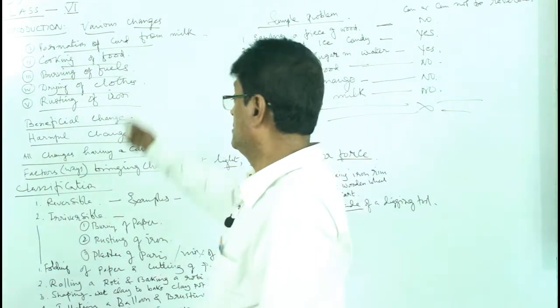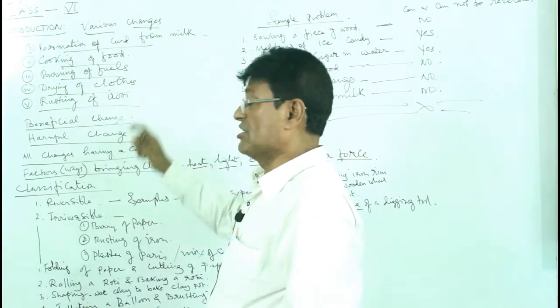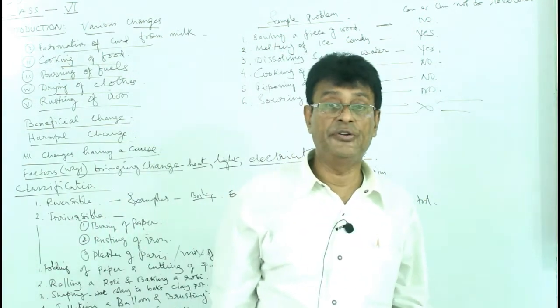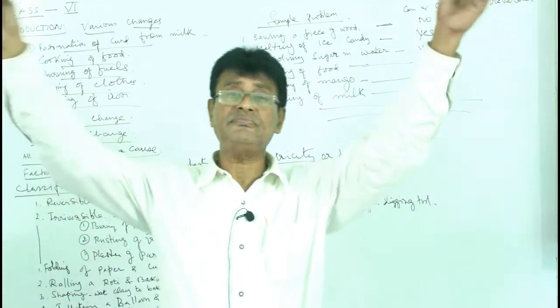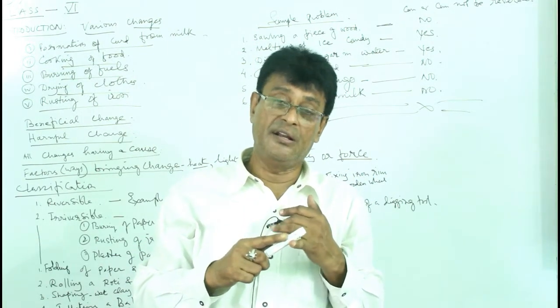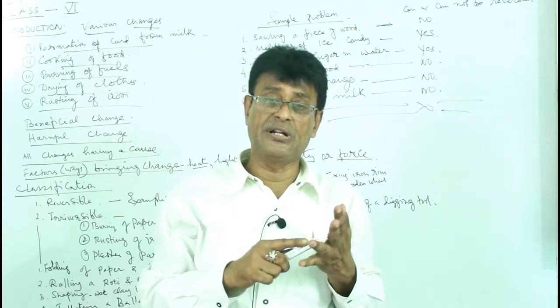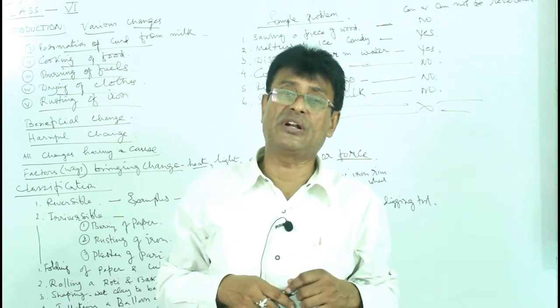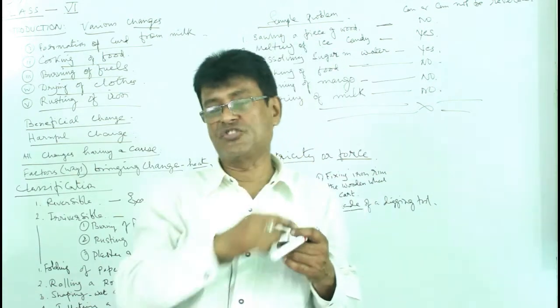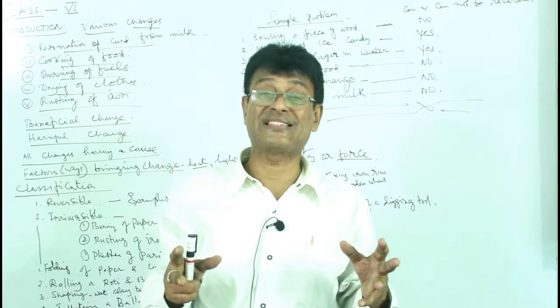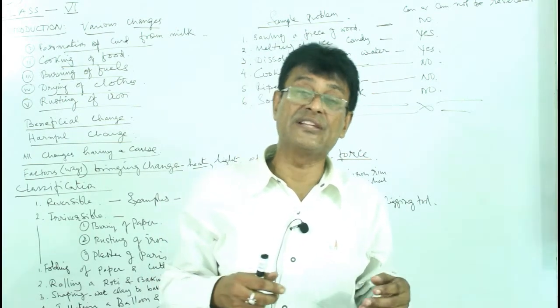So that is a drying of the clothes. Rusting of iron, it's irreversible change, permanent change, chemical change. Now you know what happens. Iron combines with oxygen of the air in a certain temperature and moisture and forms into its oxide. What kind of oxide? Hydrated oxide. And that is called as rust. Iron rust. That is known as rusting.